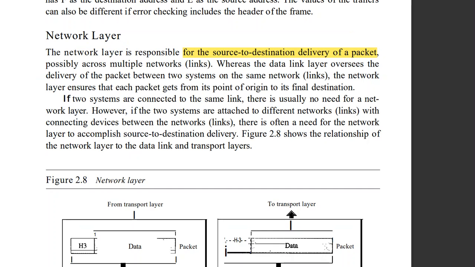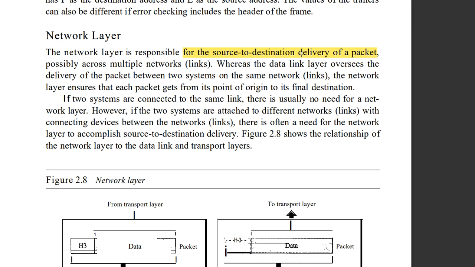If you want to see, you can see much explanation right here. So this is also called source to destination delivery of a packet. Source to destination delivery of a packet means that frames are converted into a packet. Finally that same packet will go and be received at the receiver side. That is called source to destination delivery of a packet.